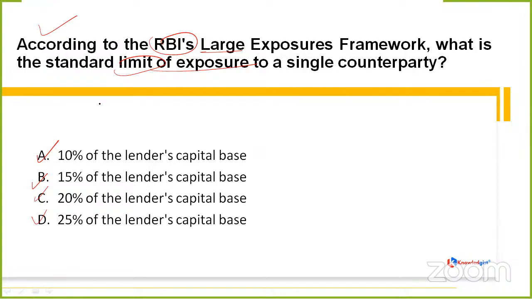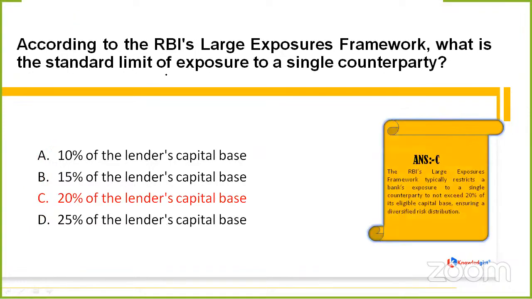So yes, does anyone have any idea? Whether it should be 10%, 15%, 20, 25, anything. Prince is saying it should be D, Sultan B. Okay, Kaliapa C. Have a few seconds. Go through the question properly. Okay, others have also replied. Let us check. It is going to be option C.